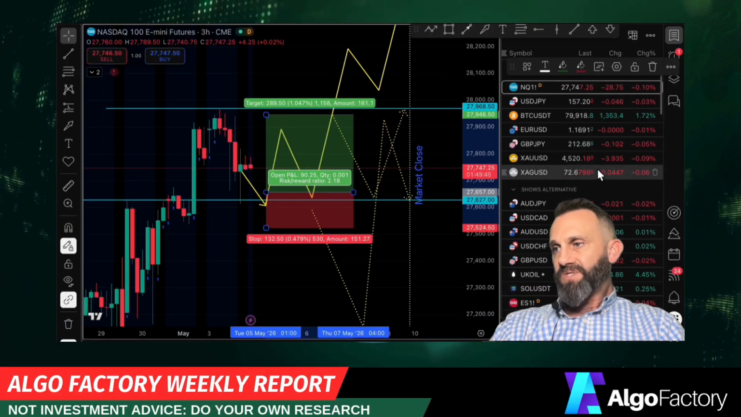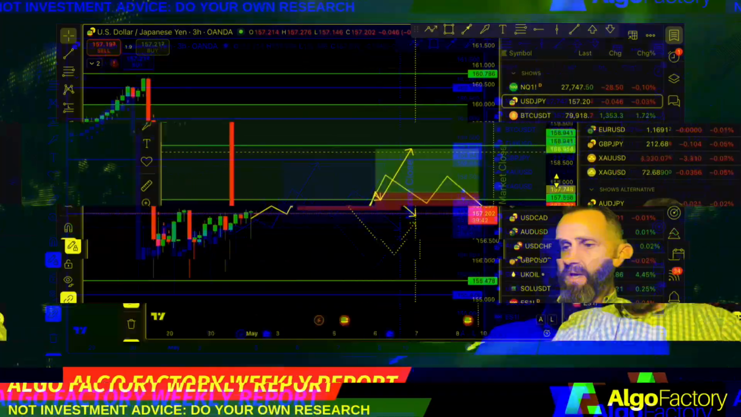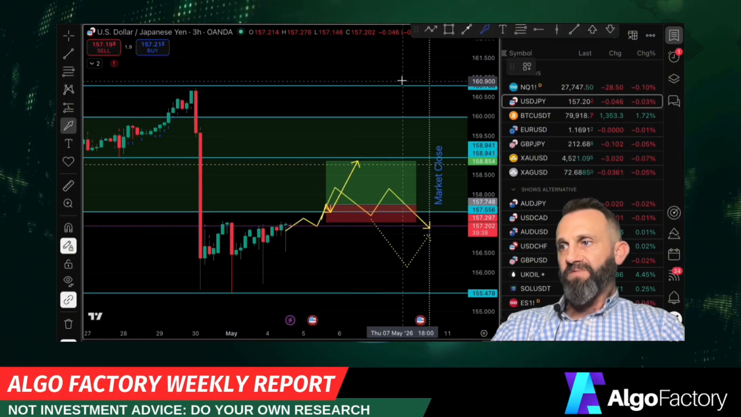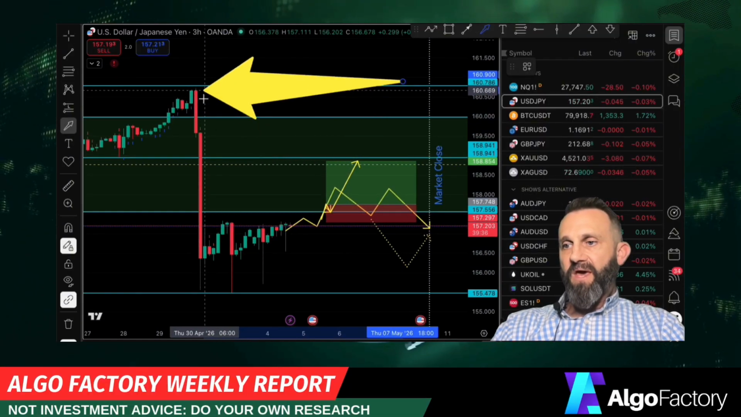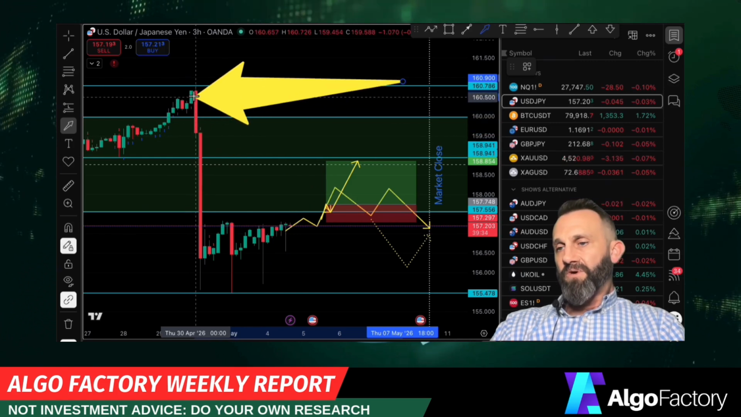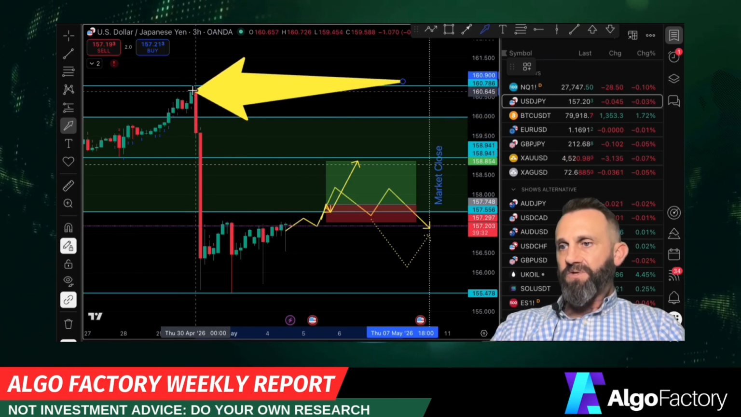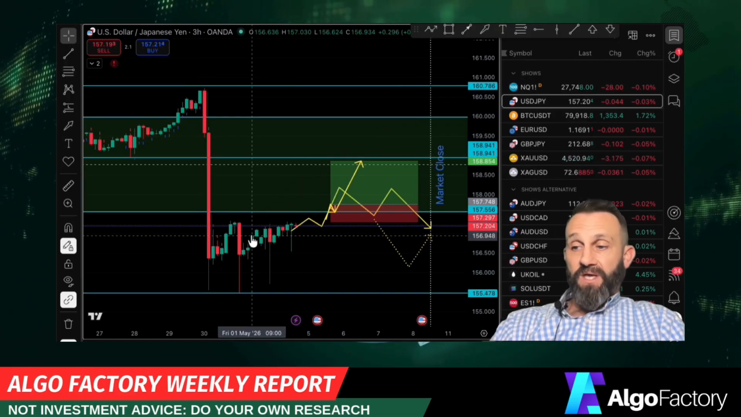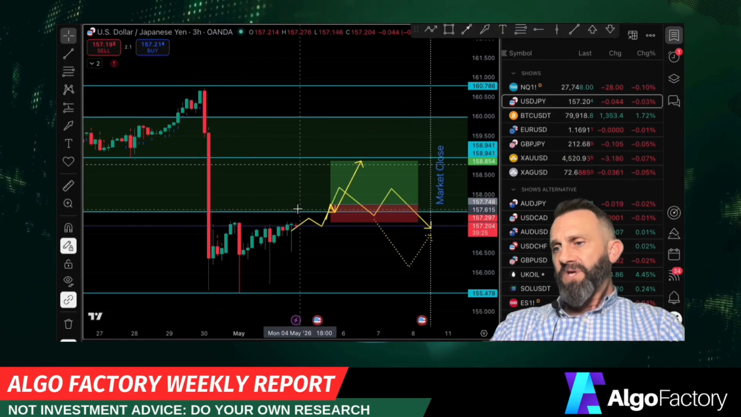Let's move on to USDJPY. Now, I don't think I'm going to touch the Japanese pairs until the market digests this big move that happened last week. The Bank of Japan on Thursday said that they would possibly protect their currency, which caused the Japanese yen to get very strong. And that really put a kink in the markets a little bit. And those kinds of moves take a while to digest.